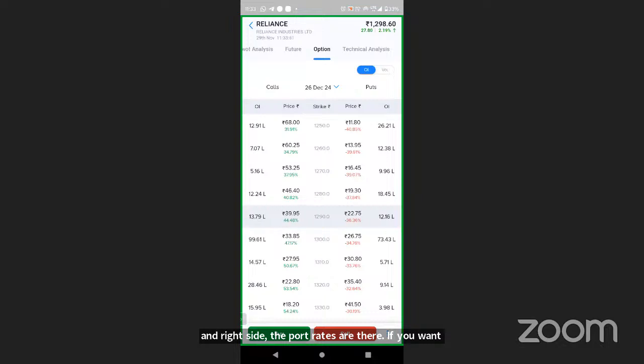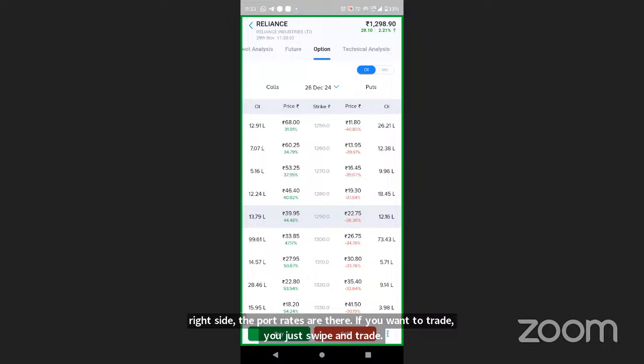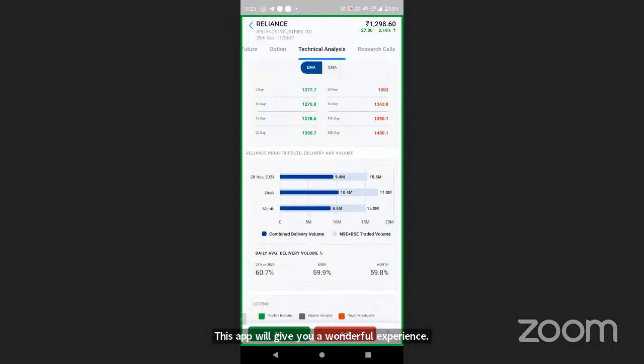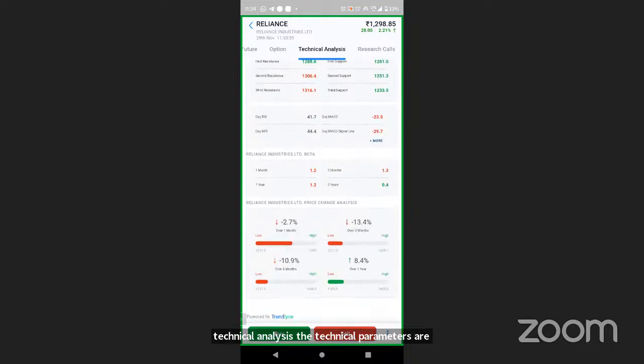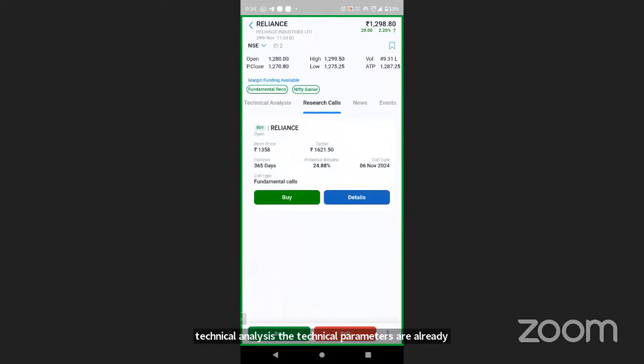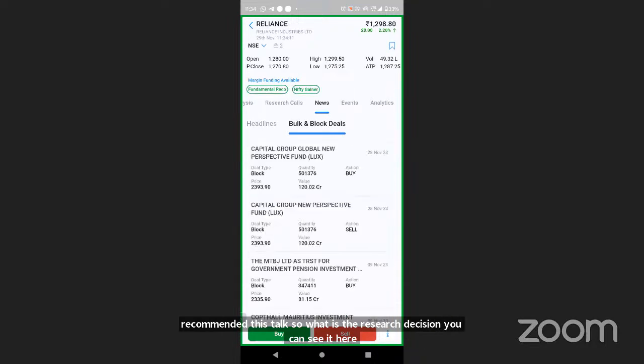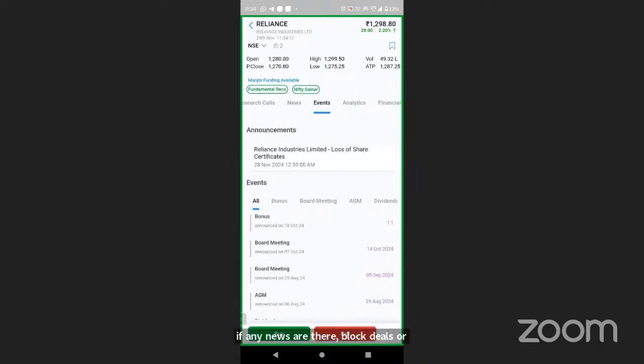This app will give you a wonderful experience. Technical analysis: the technical parameters are already mentioned over here. All the required data is there. Research call, as I mentioned, we have already recommended this stock. So what is the research? HDFC Securities research, you can see it here. If any news, block deals or bulk deals happen in the stock, and events.